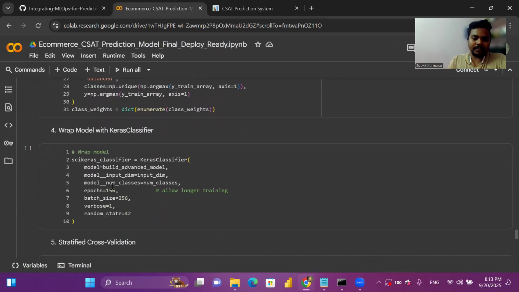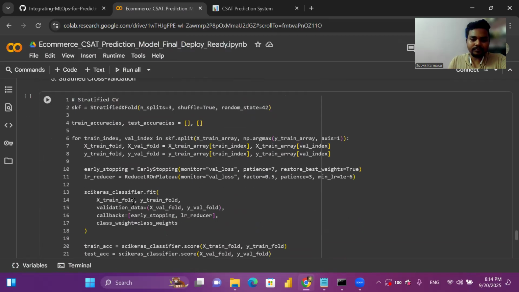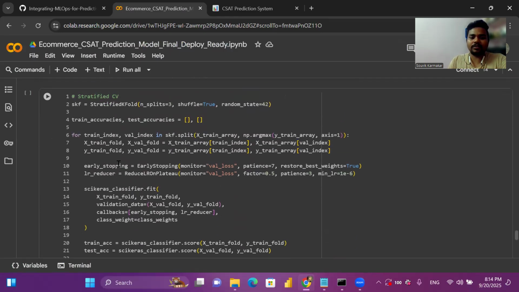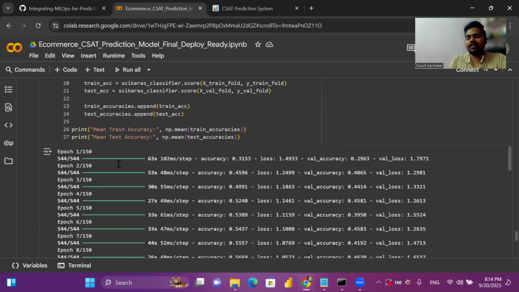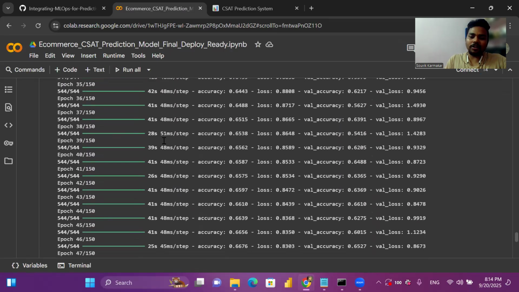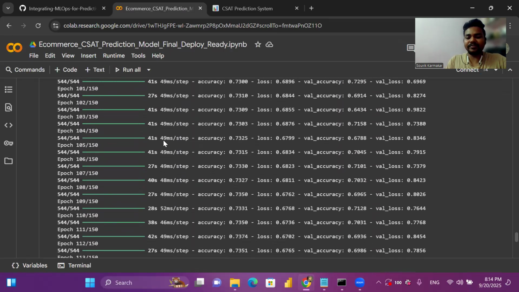And I have wrapped the model by using a scikit classifier. And here I have started with the stratified cross validation. And this validation technique took too much time, nearly about 2.5 hours. And after that, we got accuracy of 75.